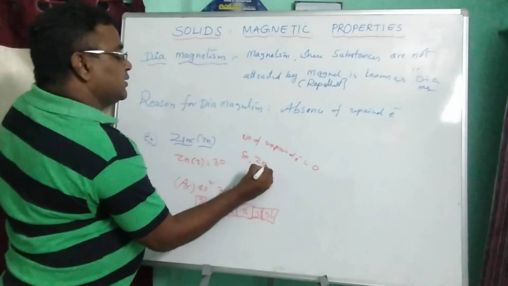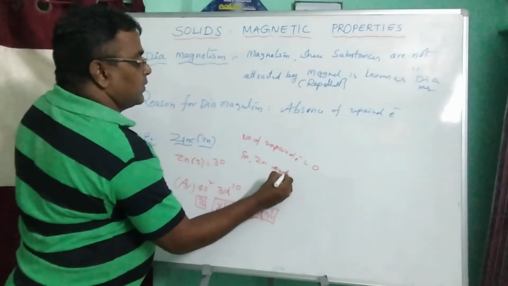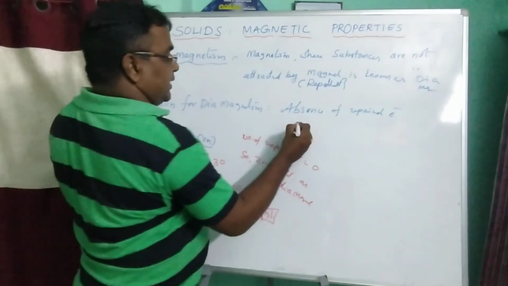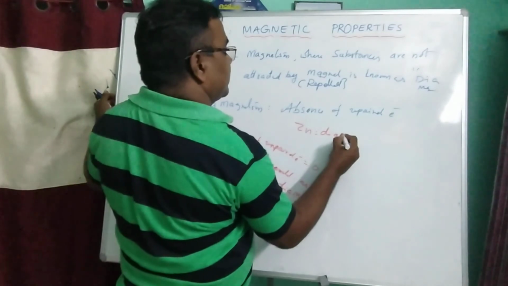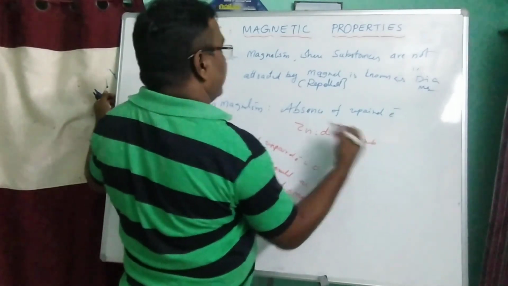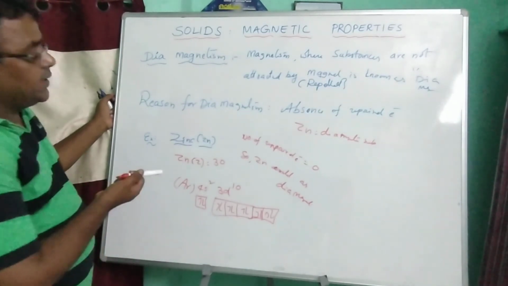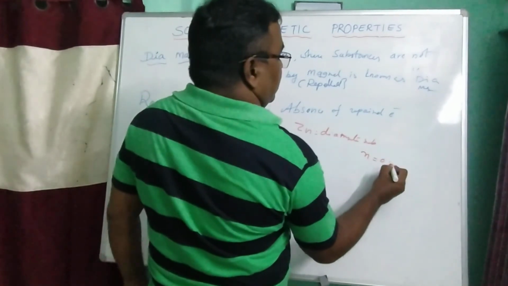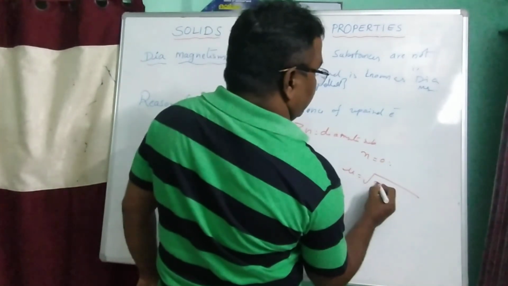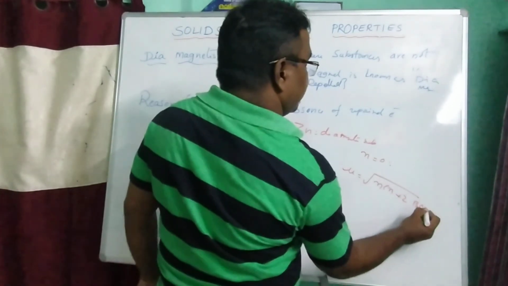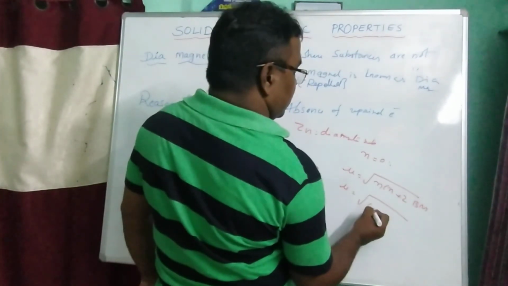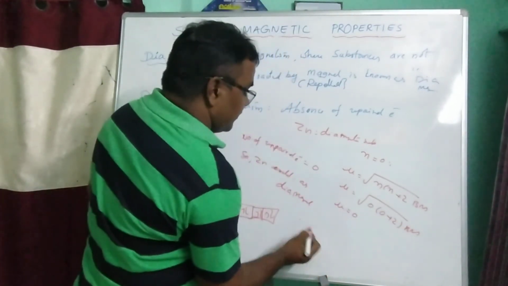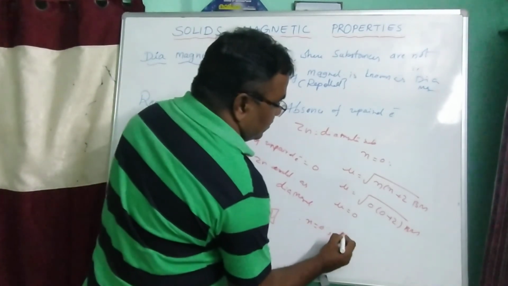So zinc exhibits diamagnetism. Zinc is a diamagnetic substance. Why does zinc act as a diamagnetic substance? Because of the absence of unpaired electrons. N is equal to 0, therefore mu is equal to square root of n into n plus 2 Bohr magnetons, that is square root of 0 into 0 plus 2, which is 0. Therefore n is equal to 0, and mu is also 0.